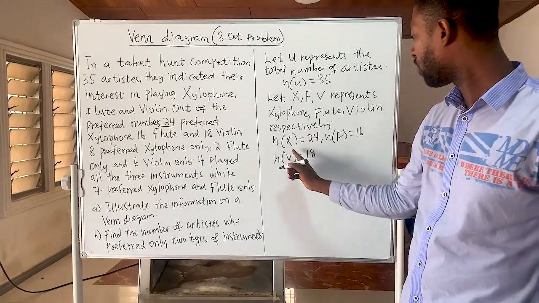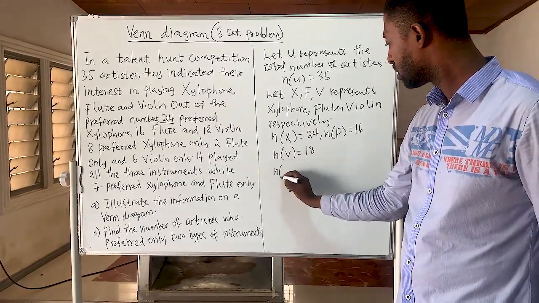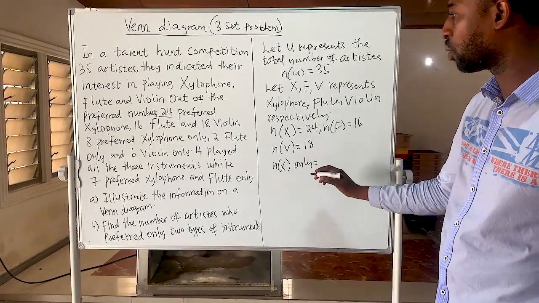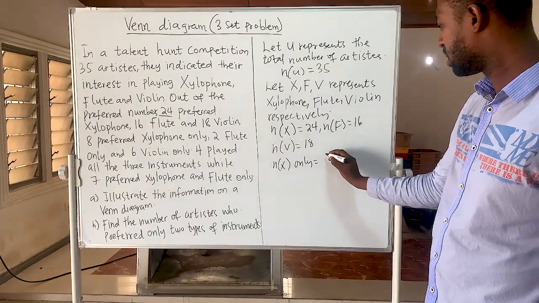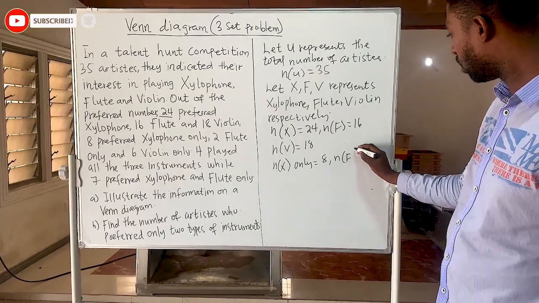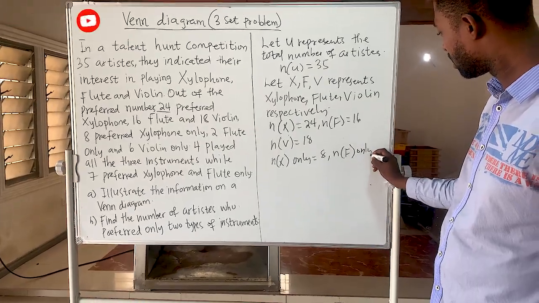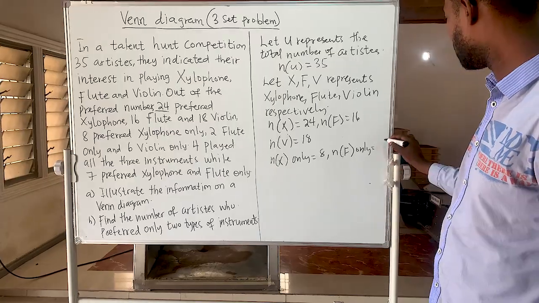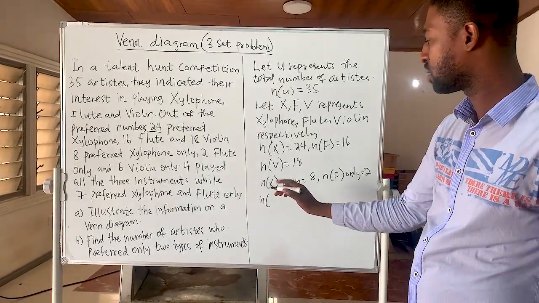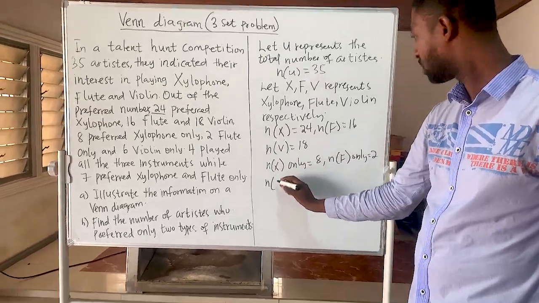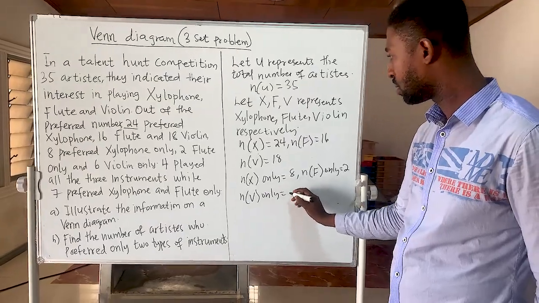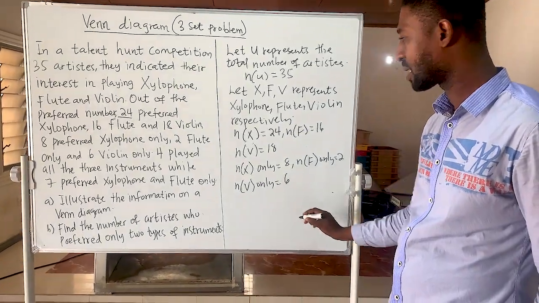Then number of X only, which is xylophone only, is 8. Number of the flute only from the question is 2. And number of V, which is violin only, is 6.